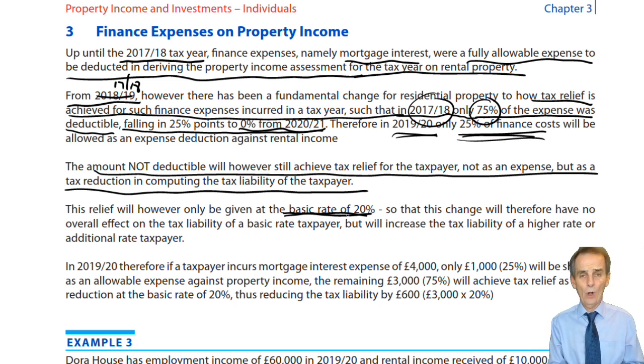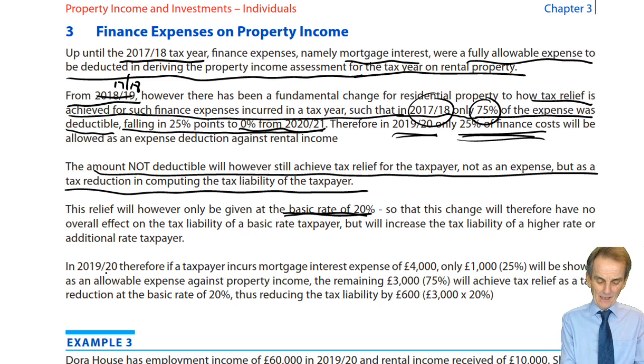If therefore you are only a basic rate taxpayer, this change will have no effect. You will get exactly the same tax outcome as you would before. Who this impacts on are the higher rate and the additional rate taxpayers, now reducing the tax relief they were otherwise going to get at 40 or 45% down to a mere 20%.